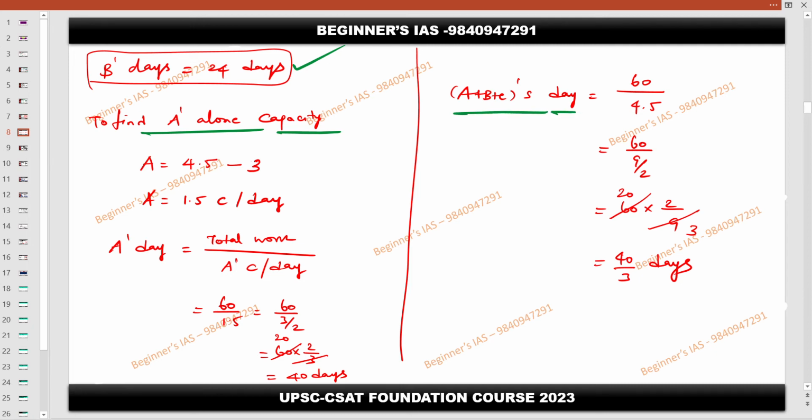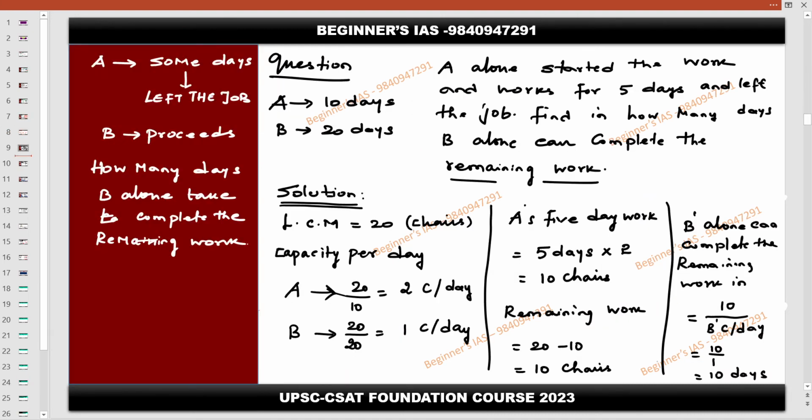To find A's alone capacity, use the same procedure. If A plus B plus C, this I have explained in the previous problem itself. I'll give you the PDF. Okay, now next concept.